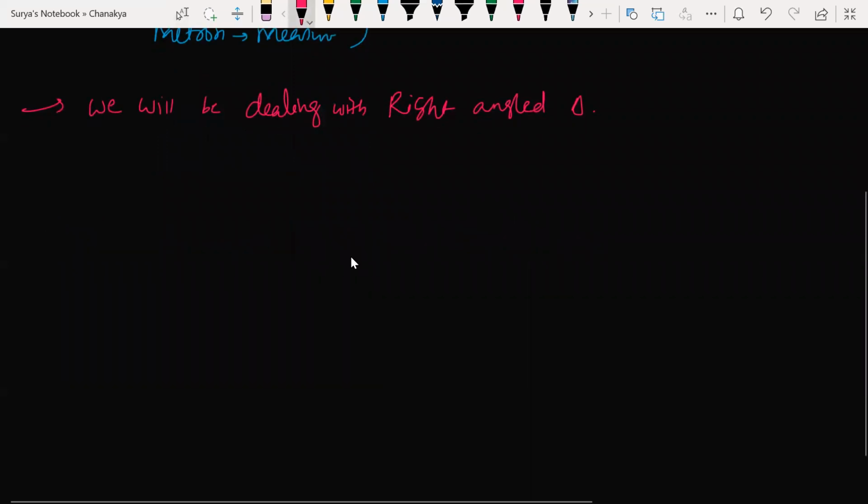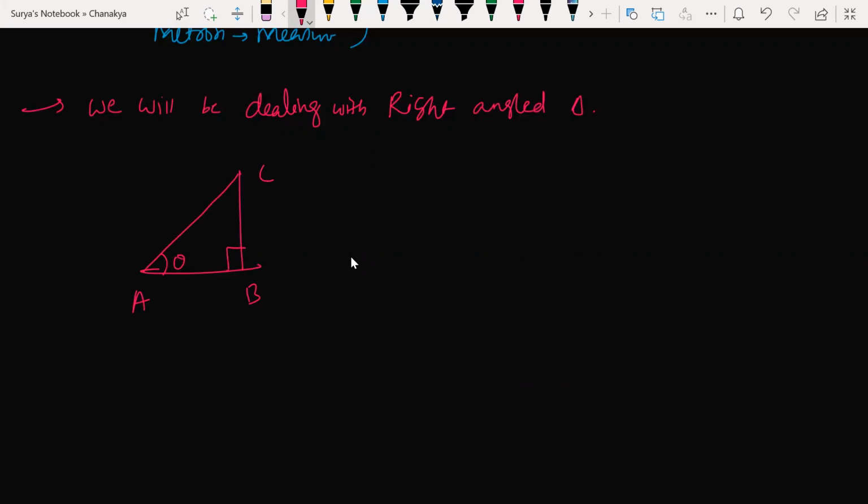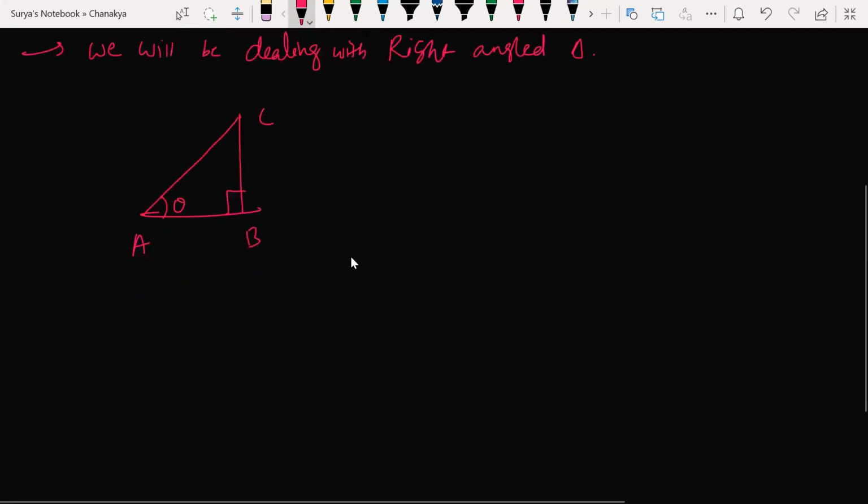First of all, let me draw a right angle triangle like this. This is A, this is B, this is C, and it is making some angle here called theta. This is making 90 degrees here. All right, beta, you have just learned about triangles, and here this is an angle.